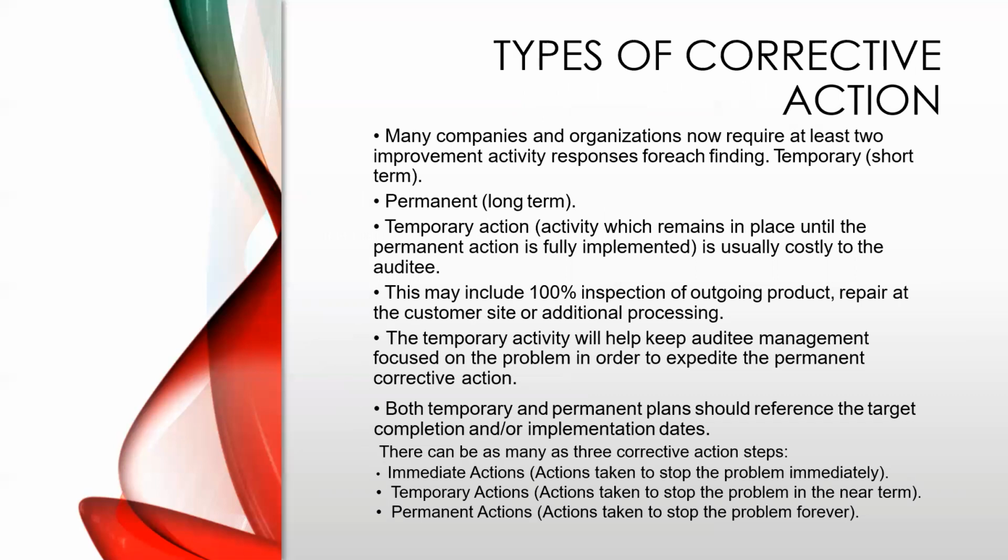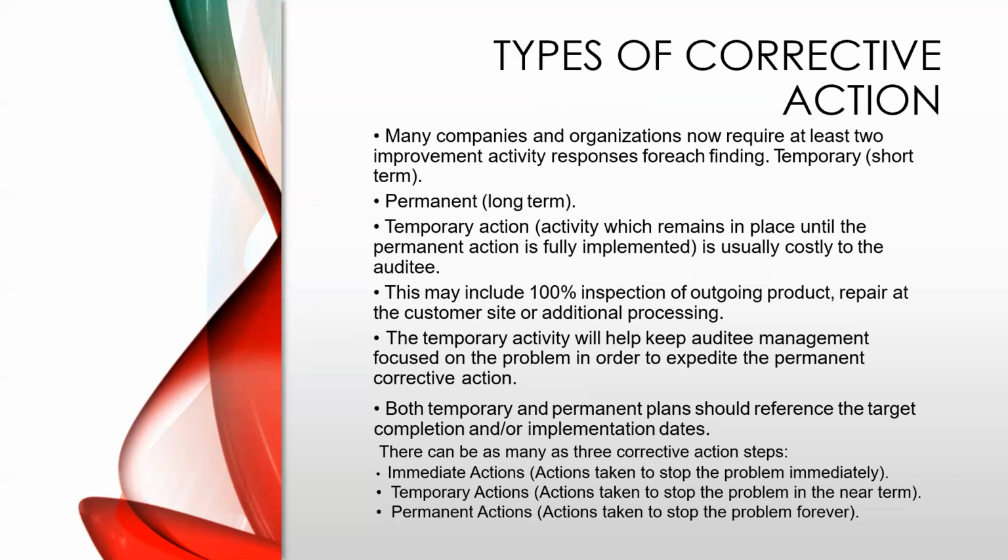Temporary actions are activities which remain in place until the permanent action is fully implemented, and are usually costly to the auditee. This may include 100% inspection of outgoing product, repair at the customer site, or additional processing. Temporary activity will help keep the auditee's management focused on the problem in order to speed up the permanent corrective actions.